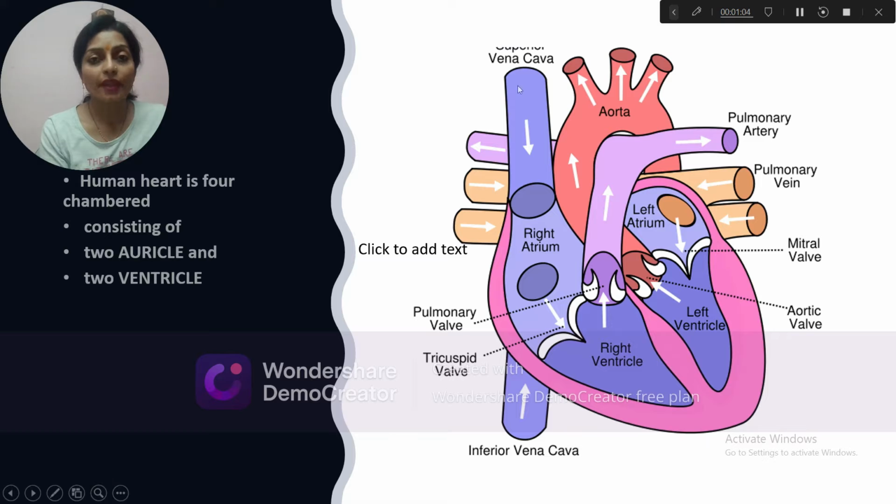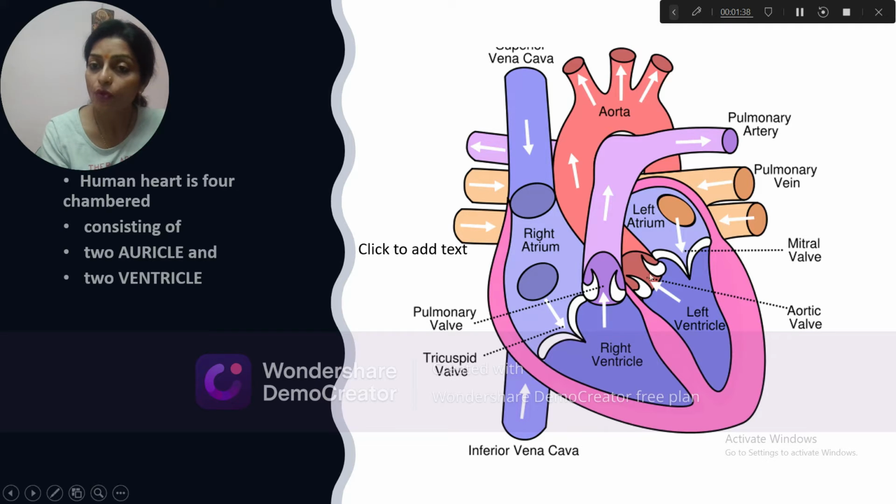The superior vena cava collects the impure blood from the anterior parts of the body, and the inferior vena cava collects the impure blood from the posterior part of the body. These impure bloods pour into the right atrium. Here is the thin wall which separates the right and left atrium. Both the right and left atrium open through a common opening that is called the auriculoventricular opening.